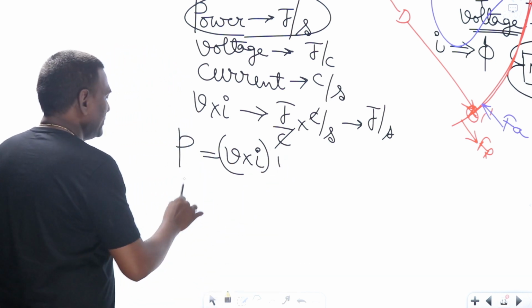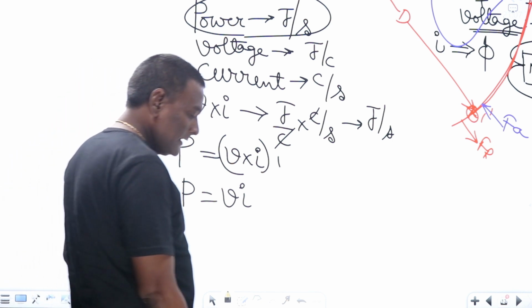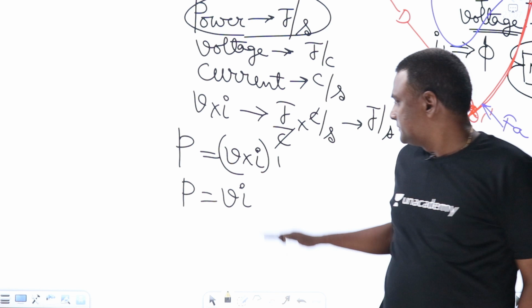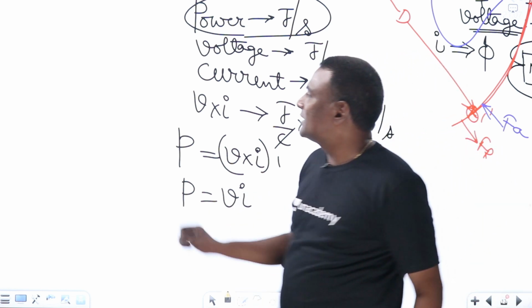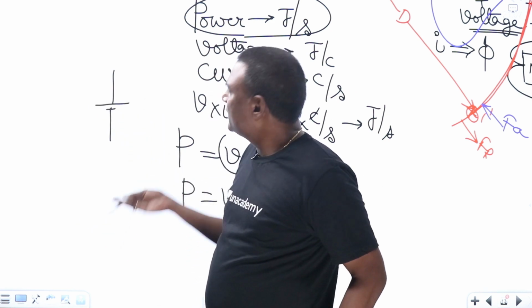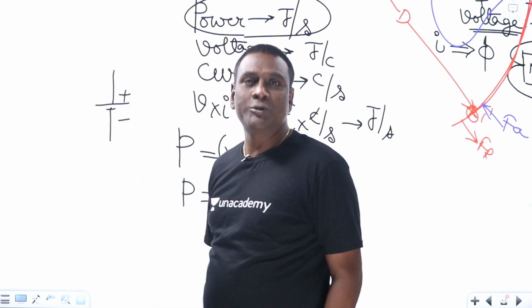So power, we can write it as voltage multiplied by current. And there will be so many other doubts for voltage. Polarities we have to specify, right? For example, for a battery, we need not specify polarity because the bigger one is going to positive, we know, or at least plus minus we are going to specify.